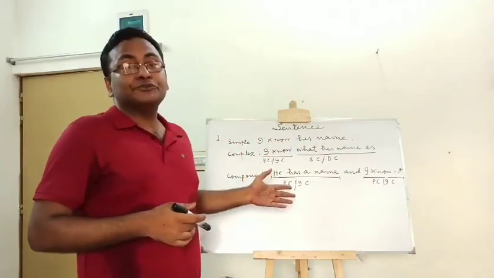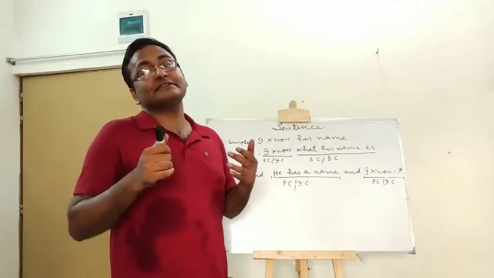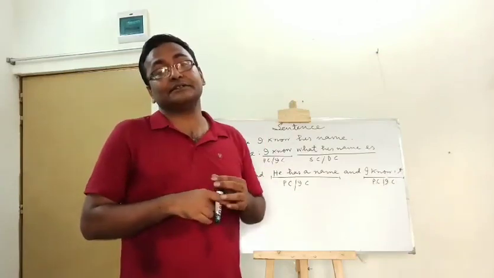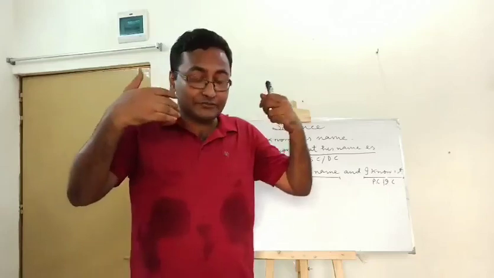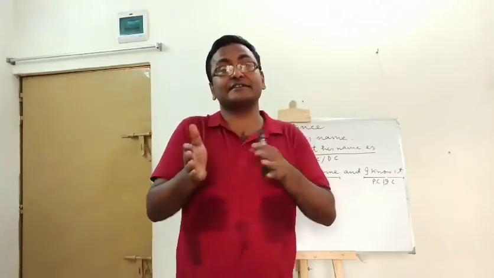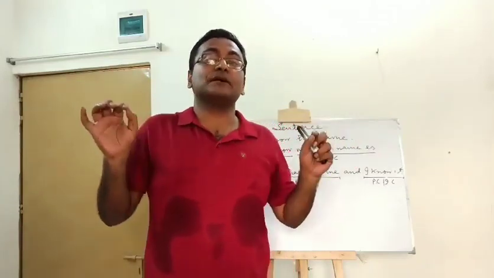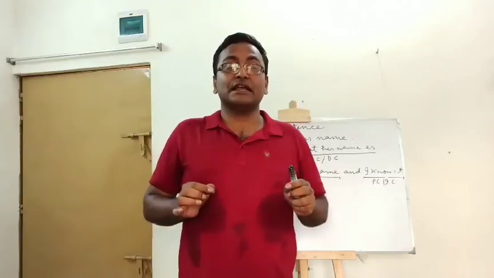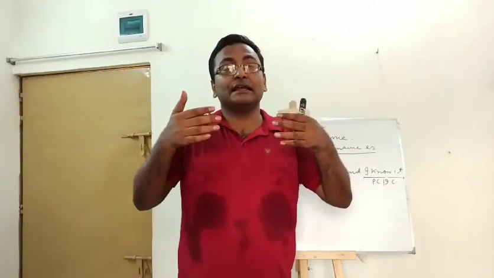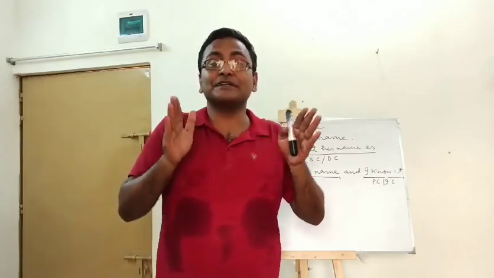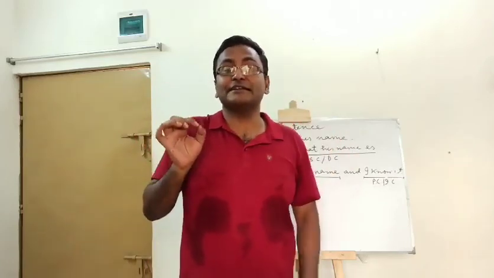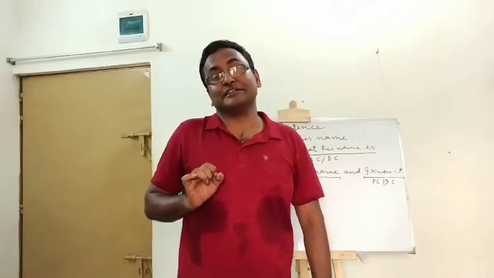If I ask you to transform the simple sentence into a compound sentence, what will be your answer? You have to first think that you have to divide the sentence into two parts, and both the parts will be principal clauses, and the principal clauses will be connected with each other with the help of a special type of connector, that is a coordinating conjunction.